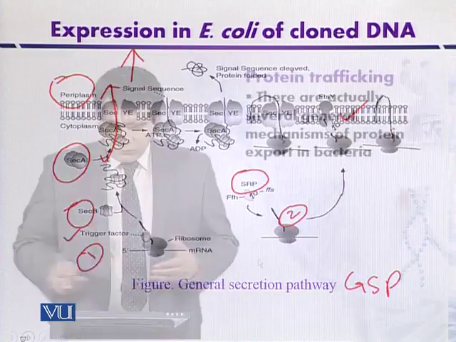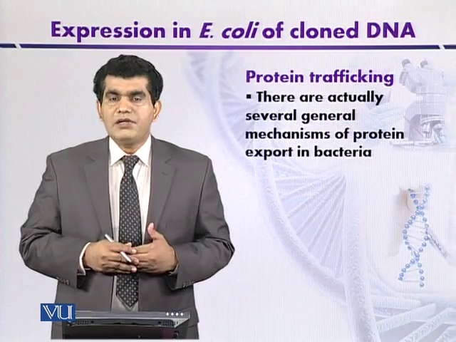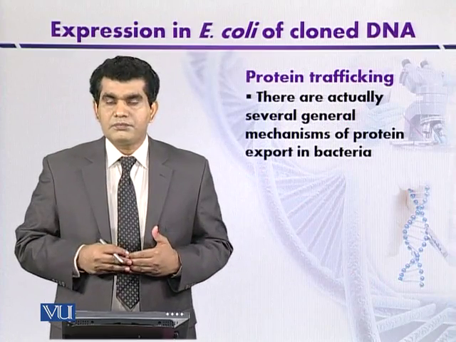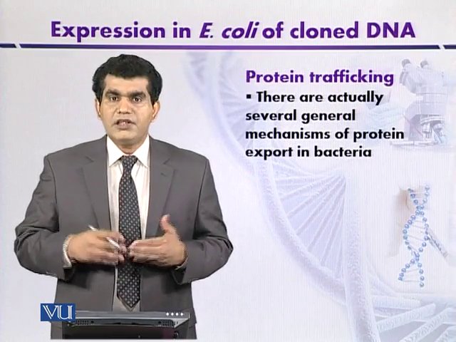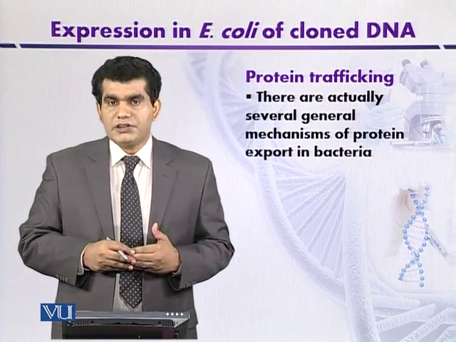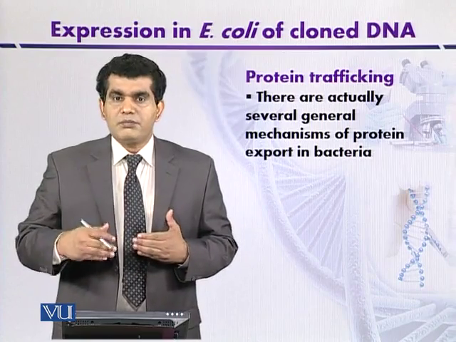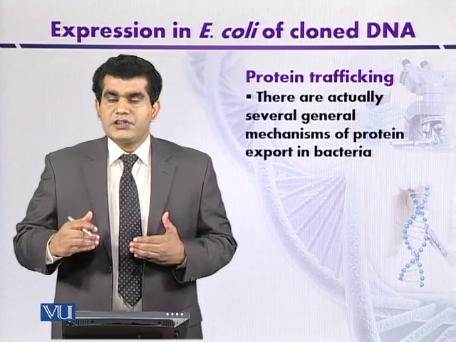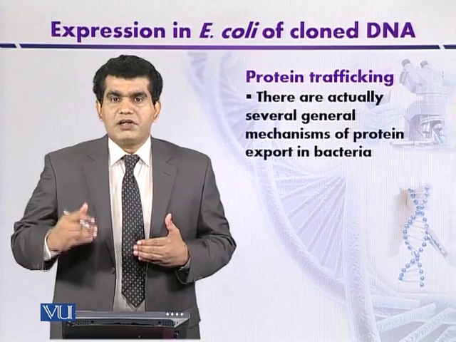If we have a look at different types of secretion systems, we will realize that there are several. There may be up to 7 secretory systems for the movement of proteins, and each system will target a specific set of proteins.